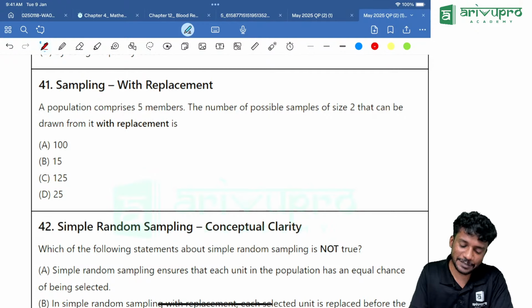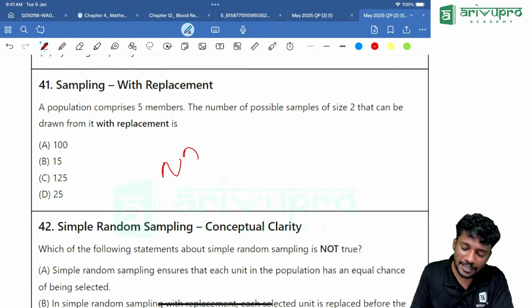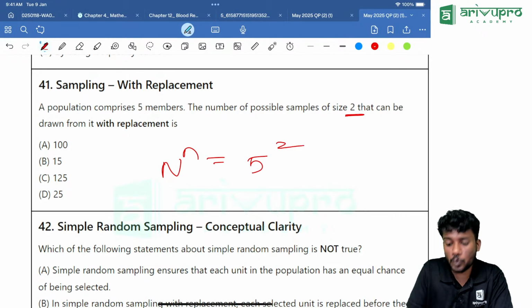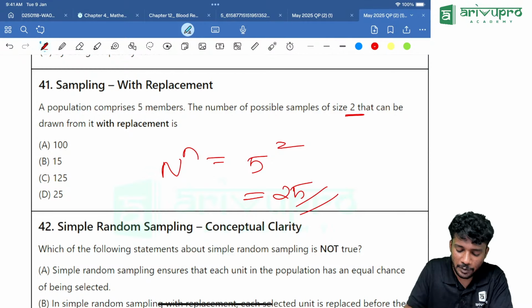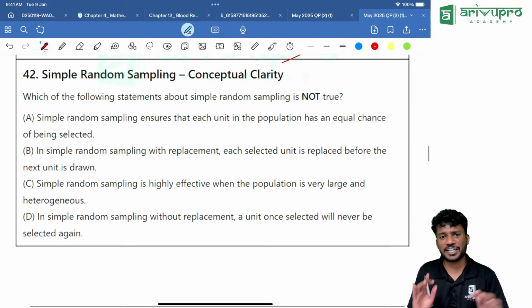This also we discussed. With replacement formula is what? N raised to n. Population size raised to the sample size. Population is how much? 5. Then sample size is how much? 2, which is equal to how much? 25. Direct question.